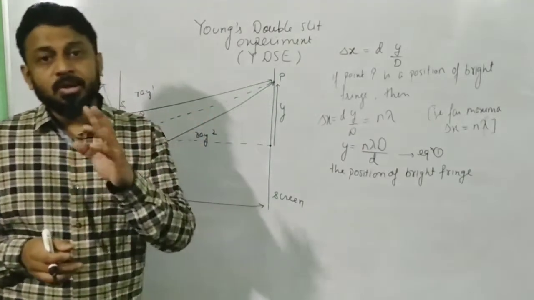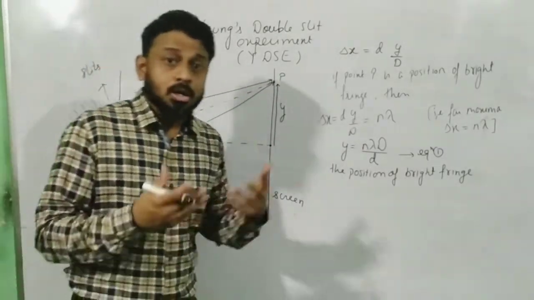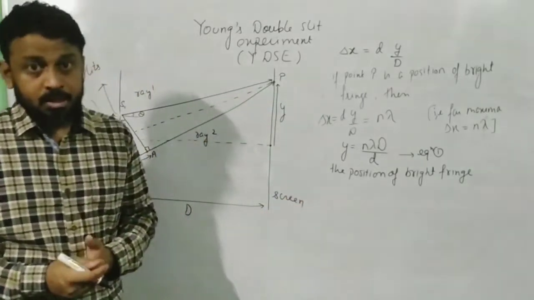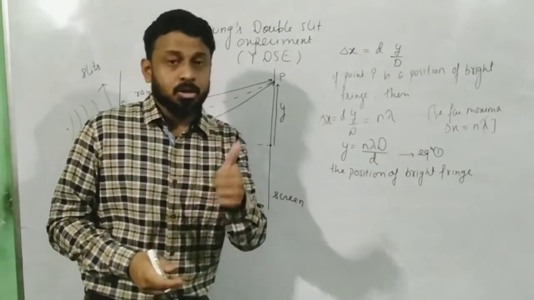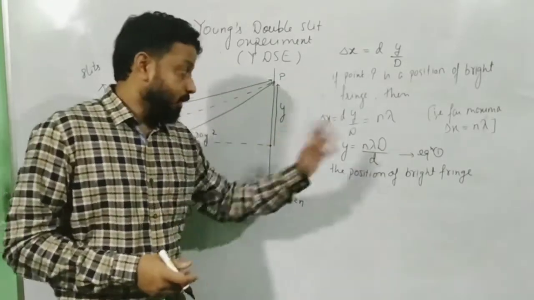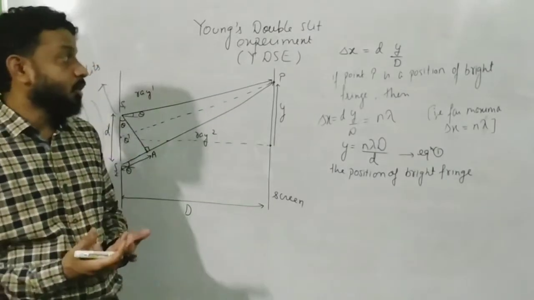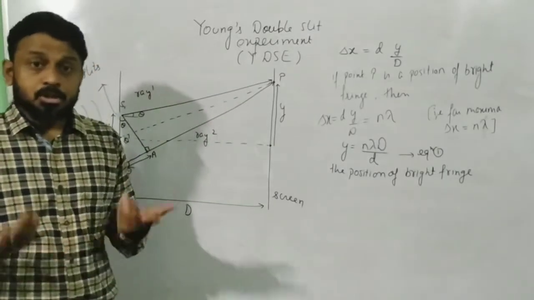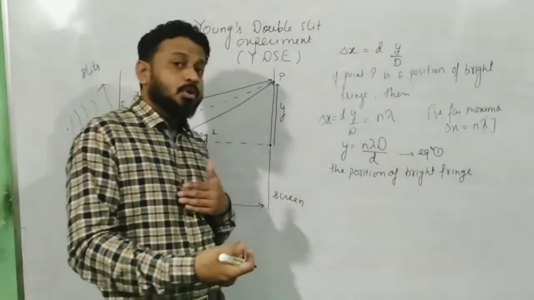Now just imagine if n does not come out to be an integer. That means that point is not a bright region, correct? Because for a bright region, I need the value of n to be an integer, 1, 2, 3, and so on. But if you are getting a value of n which is not an integer, it comes in fraction, that means that point is not a bright region. So if it is not a bright region, who is there then? It has to be a dark region. So you have to go for a dark region formula.